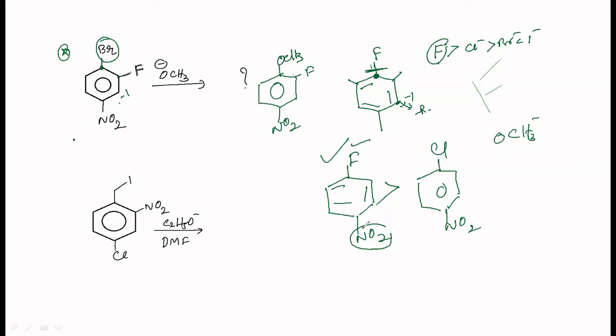So for those of you who want to learn what is the effect of NO2 being at the meta position and at the ortho-para position, you are supposed to write the resonating structures and then see. I'll show you how to write one or two structures, okay? And then perhaps you can do it, right? So take up the second one. Let me clear this. Now it is understood?